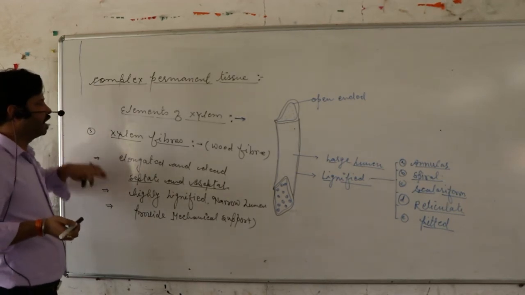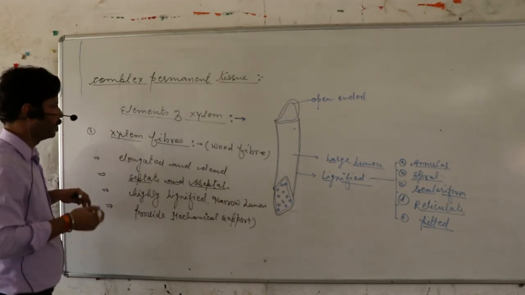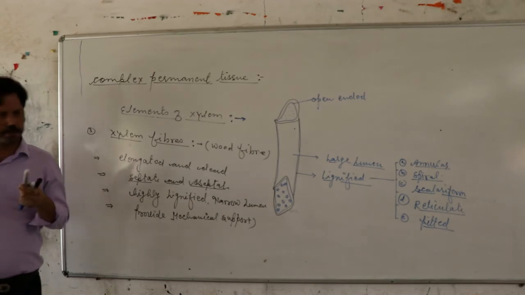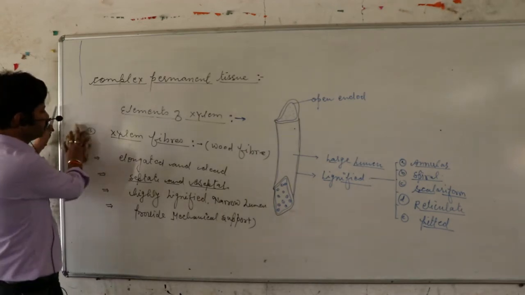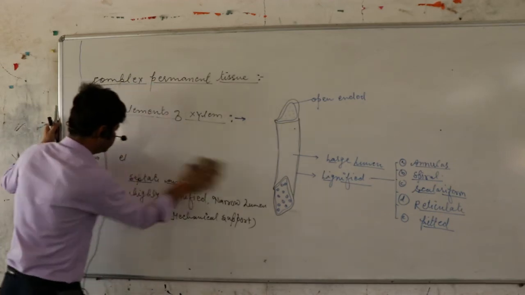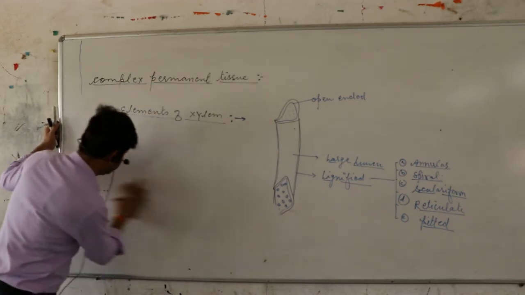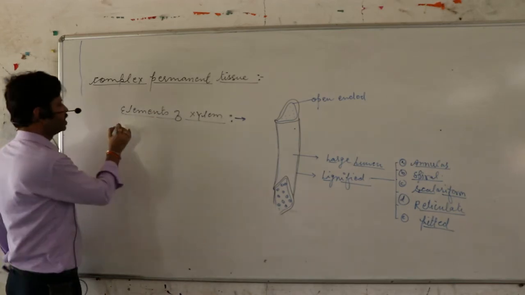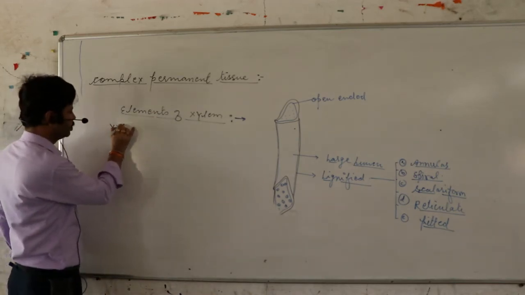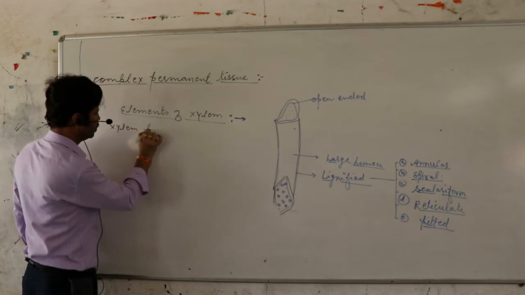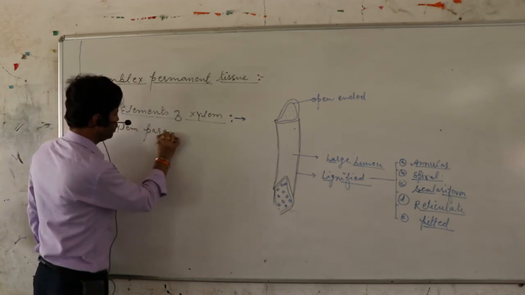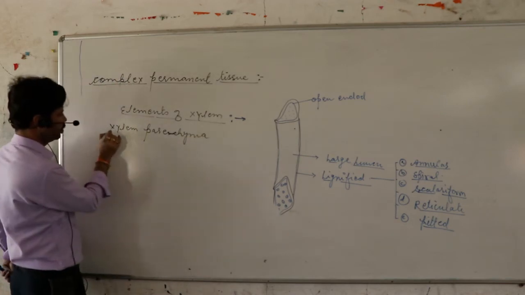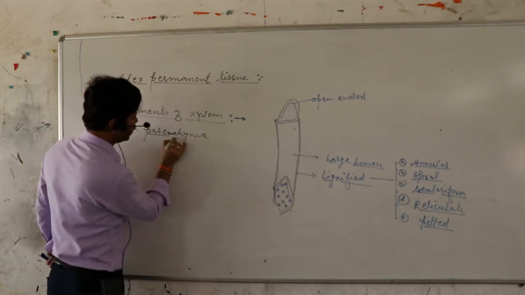Now, the last element of xylem complex tissue is xylem parenchyma.